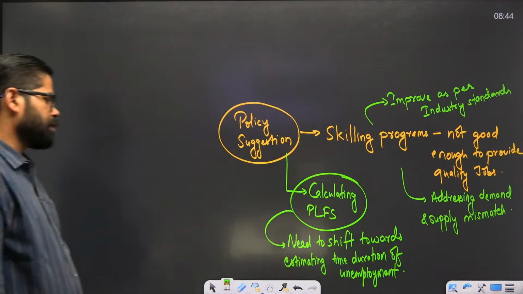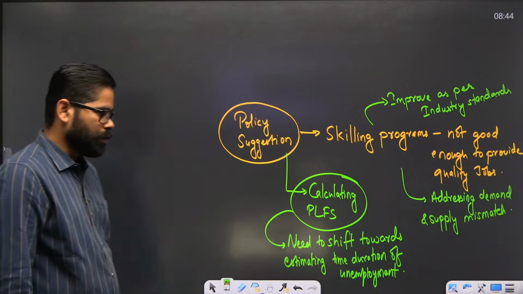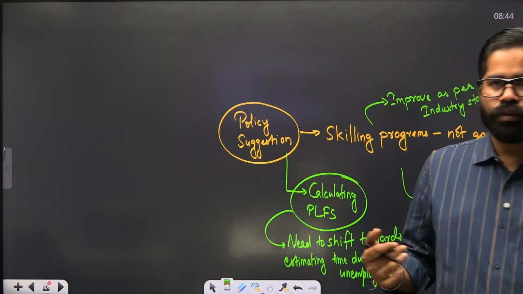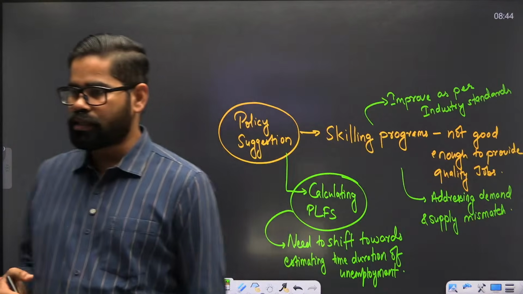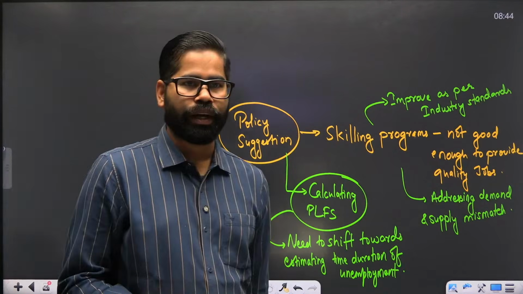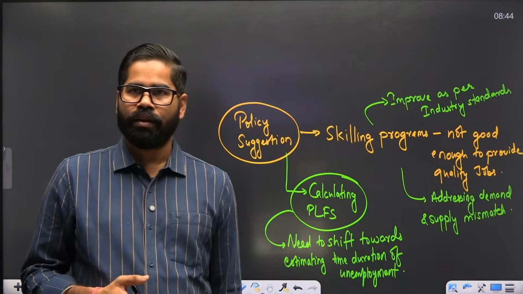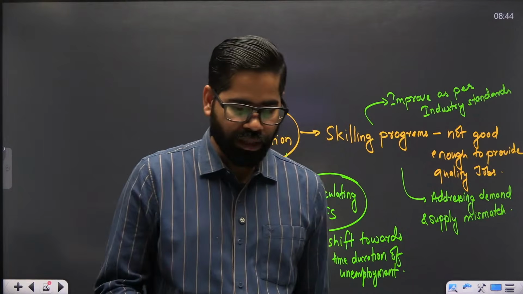We need to shift towards estimating the duration of unemployment. For how long are the people unemployed, for how long are the people not even joining the labor force?